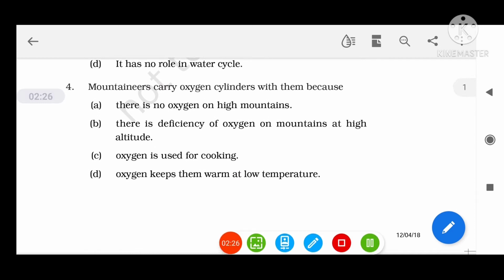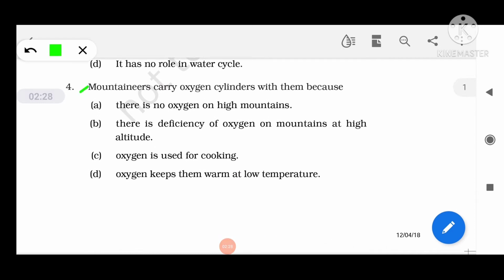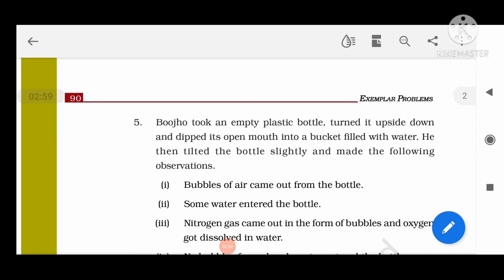Question number 4, mountaineers carry oxygen cylinder with them because at high altitudes there is deficiency of oxygen. So option B is the correct one. At high mountains no oxygen is there, this is a wrong statement. Oxygen is used for cooking? No, oxygen helps in burning of fuel but it is not used for cooking at all. Oxygen keeps them warm at low temperature? No, this is wrong.